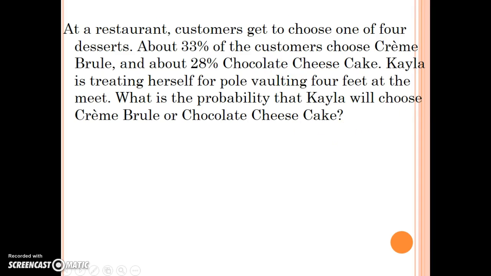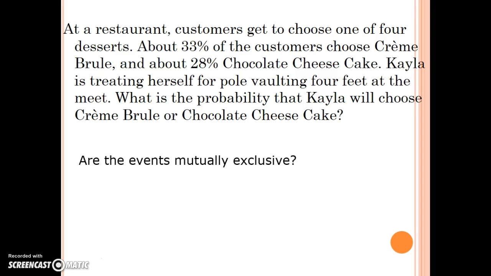So at a restaurant, customers get to choose one of 4 desserts. About 33% of the customers choose this one, 28% choose the other one. Kayla is treating herself for pole vaulting 4 feet at the meet. What is the probability that Kayla will choose creme brulee over chocolate cheesecake? So 33% choose the first one, 28% choose the second one.